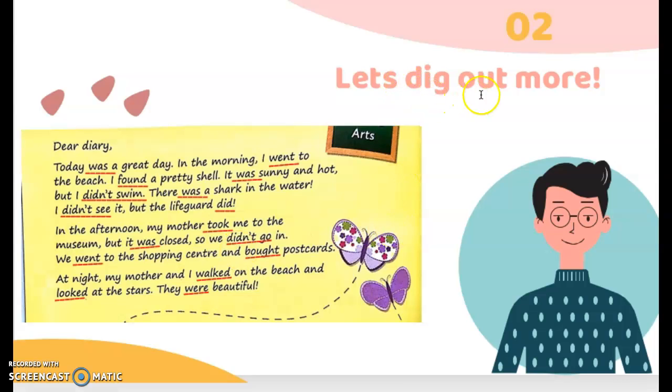Now let's dig out more. So now we are going to look at the past tense verbs that are being used in this diary entry.